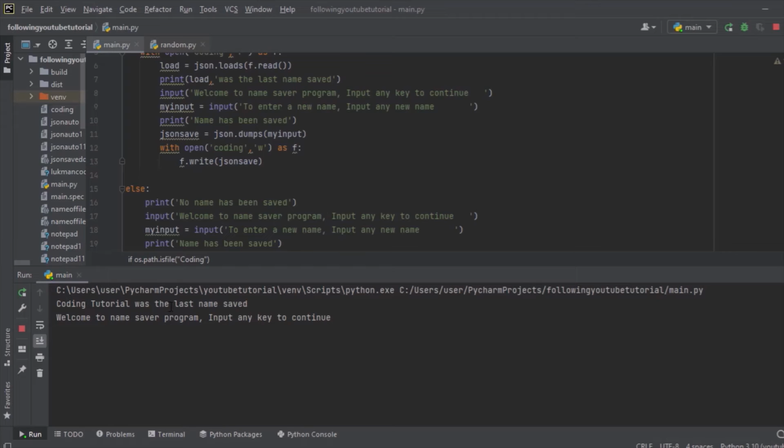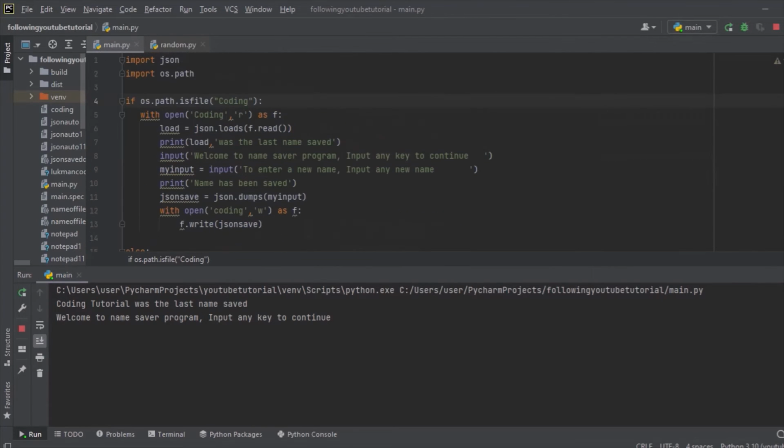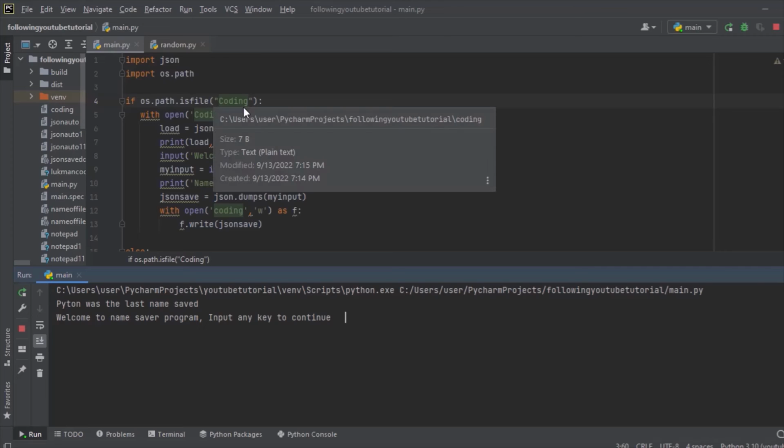It says coding tutorial was the last name saved, so it's fulfilling this side here if such file exists. So we are going to load the data and we are going to pass through the normal steps. So let's just enter any key to continue and pass through the normal steps. Input any new name, I'll write Python, and once I write it, it says name has been saved, and once I run it again, it says Python was the last name saved. So I think that's all for this tutorial. That's how to automatically load the data using Python JSON.